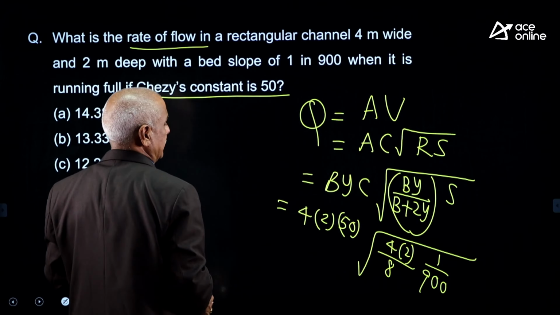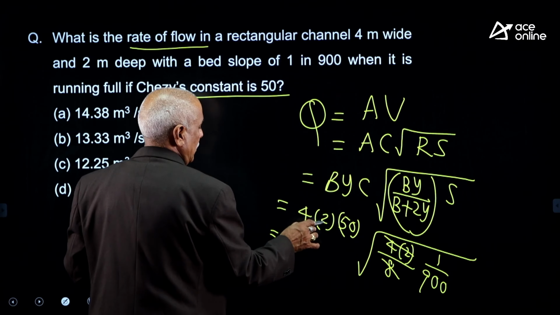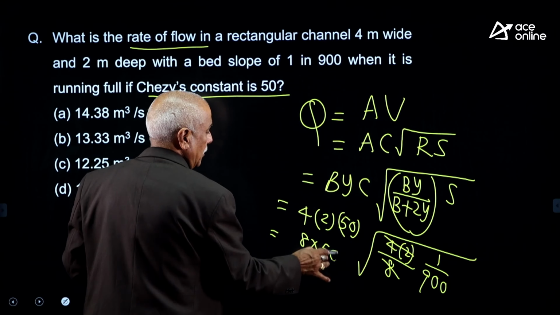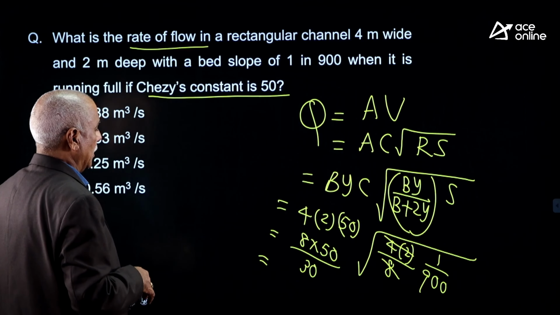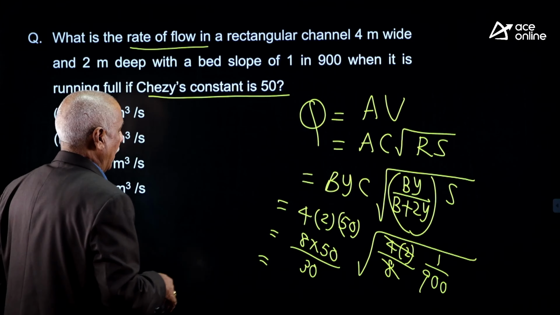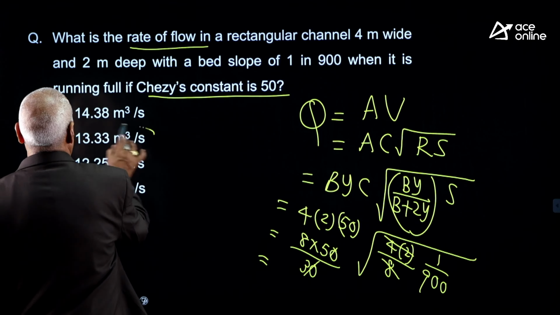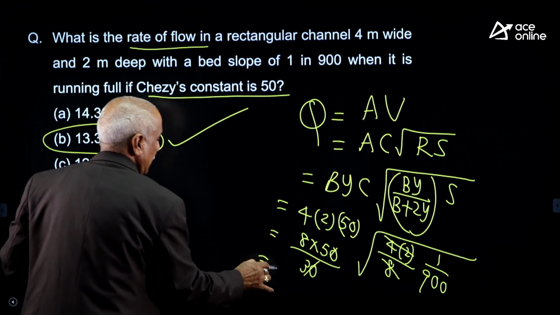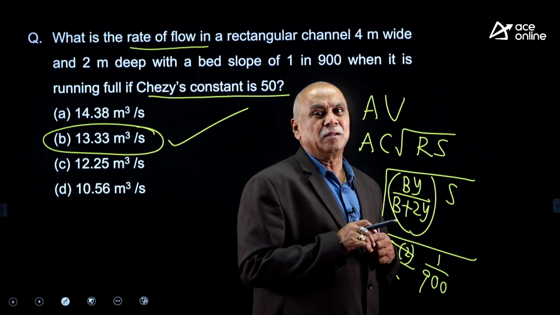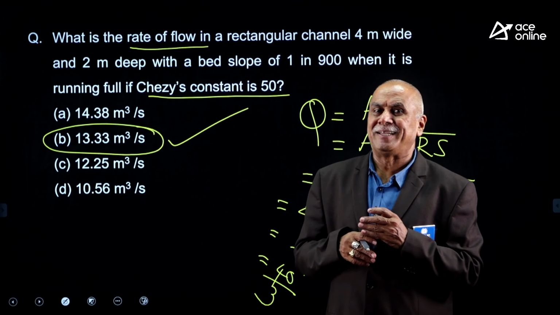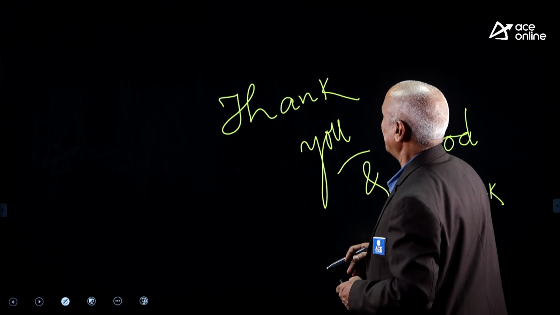It is 8 by 12, and 8 cancels, 4 into 2 is 8, into 50 by 30, zeros get cancelled, 40 by 3, 13.33. 13.33 meter cube per second is the right answer for the given question.